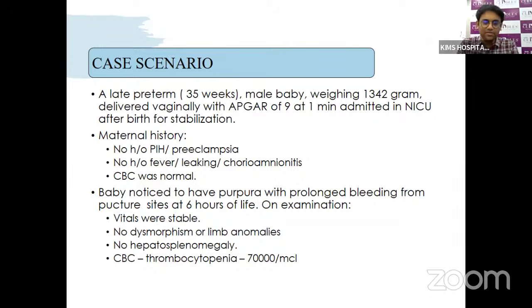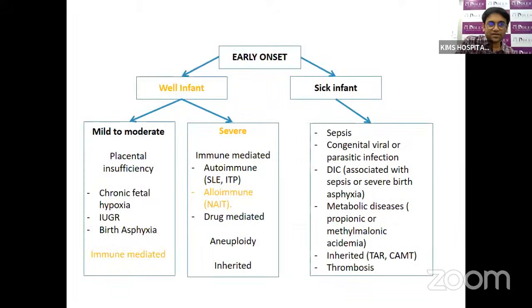However, the baby doesn't have any other anomaly. The baby has thrombocytopenia, around 70,000, which is usually moderate thrombocytopenia. So what do we consider the possibilities of this case? This is early onset thrombocytopenia because it is within 72 hours. This is a well baby, the vitals are stable, and it is moderate to severe thrombocytopenia. And there is no history of any placental insufficiency.